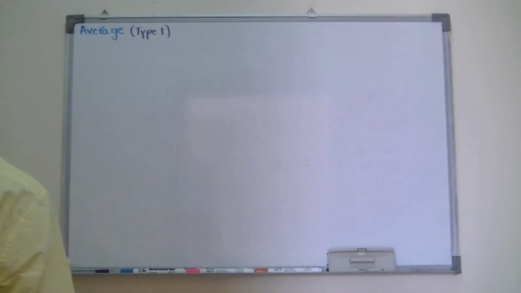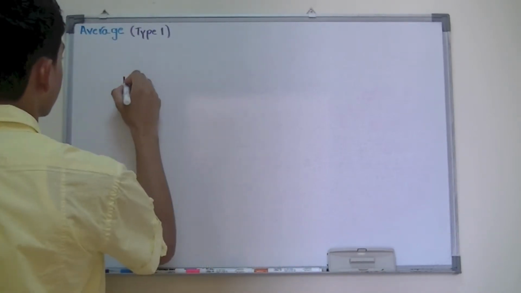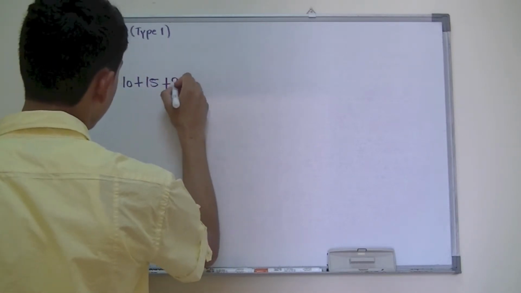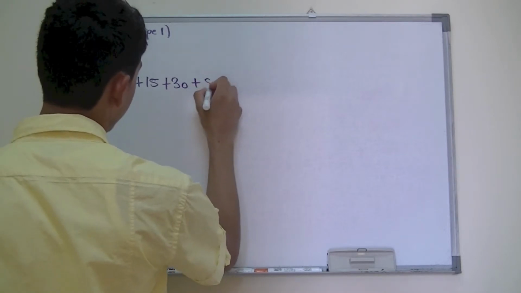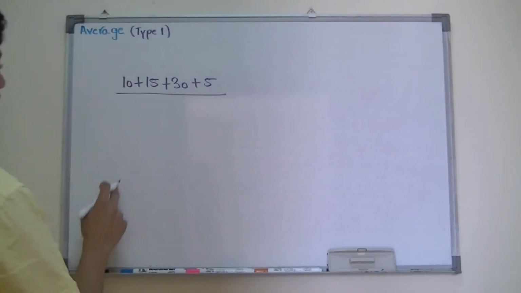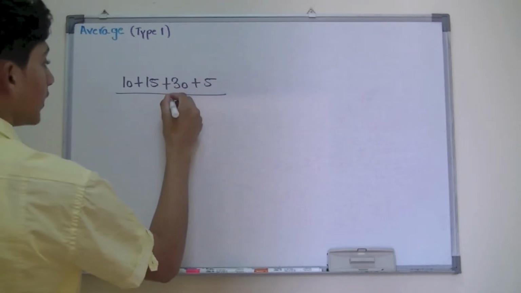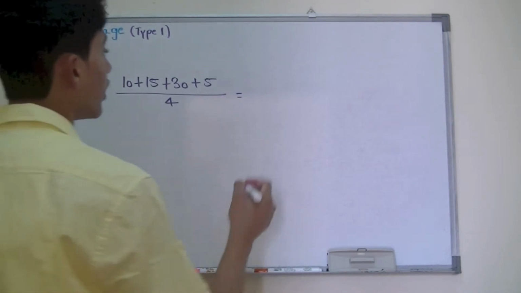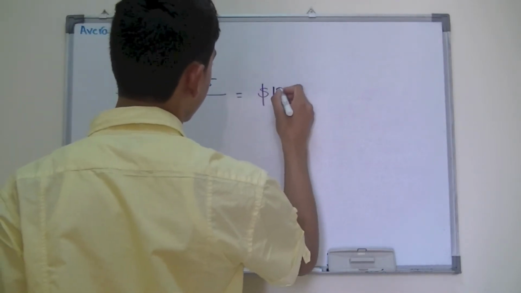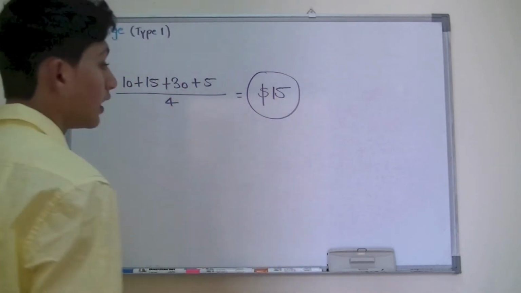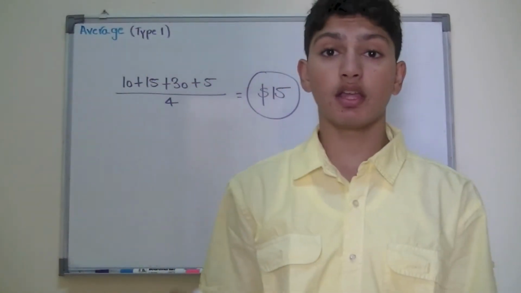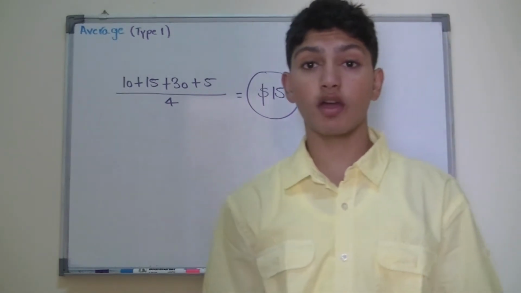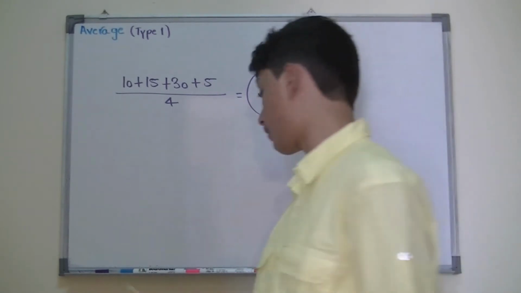So on the first day, he spent $10. On the second, he spent $15. On the third, he spent $30. And on the fourth, he spent $5. Now how many quantities? 1, 2, 3, 4. So you basically divide by 4. And when you add up this and divide by 4, you will get your answer to be $15. Now 15 would be the average money that the man spent in these 4 days. Okay, so let's go ahead and move on to our second example now.